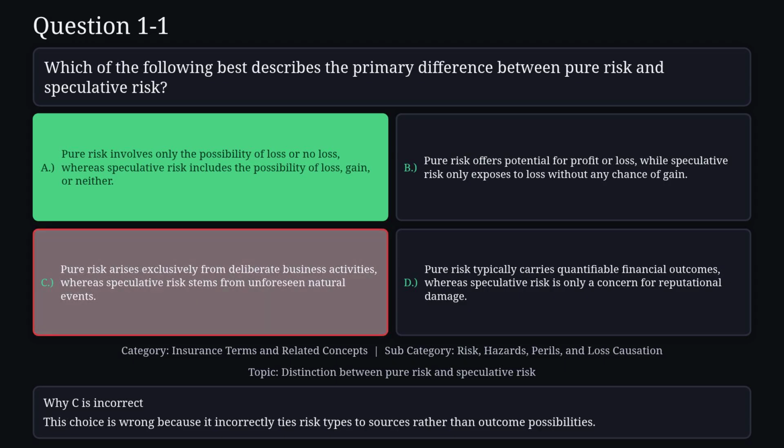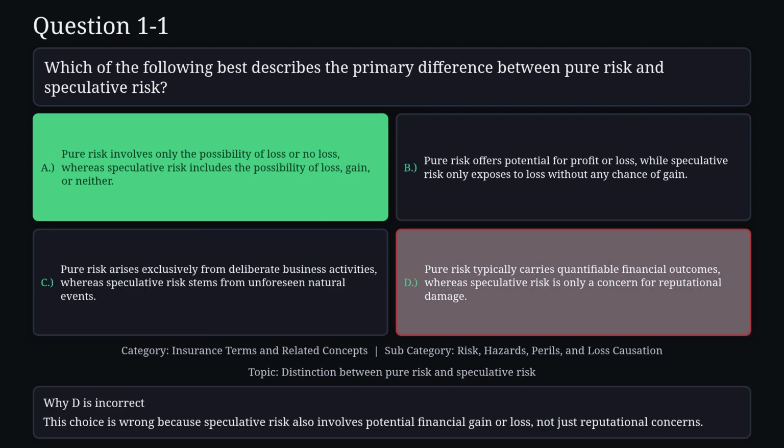Reason C is not correct. This choice is wrong because it incorrectly ties risk types to sources rather than outcome possibilities. Reason D is not correct. This choice is wrong because speculative risk also involves potential financial gain or loss, not just reputational concerns.